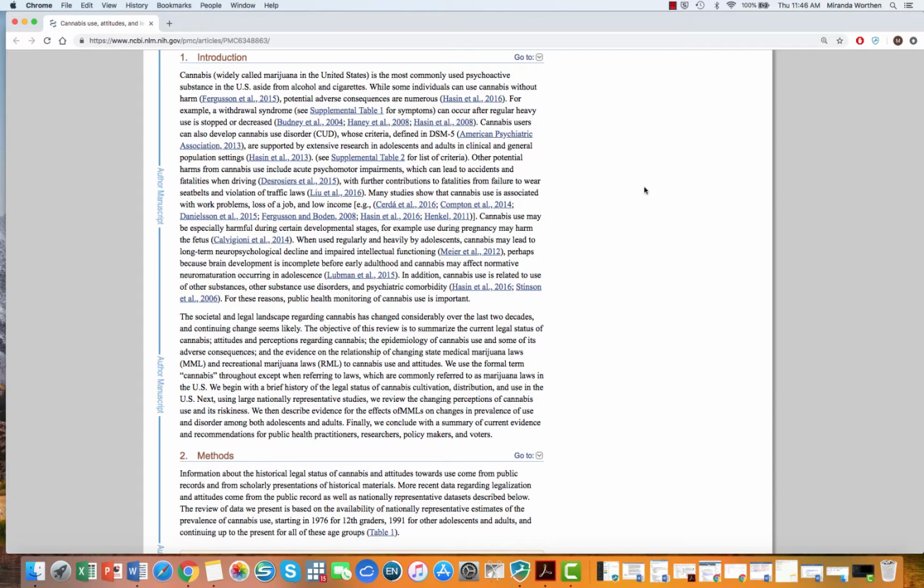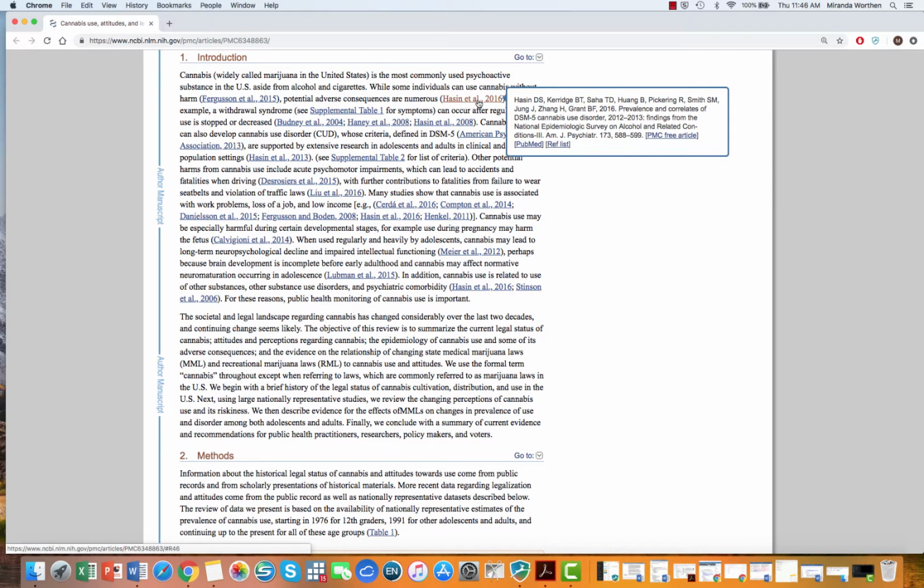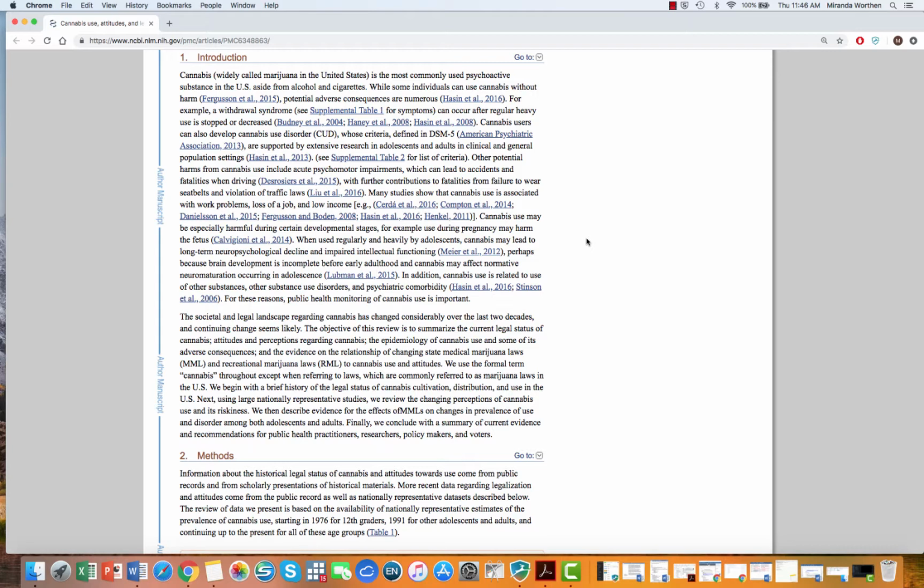So I'm just going to read out loud here. It says, so cannabis, widely called marijuana in the United States, is the most commonly used psychoactive substance in the US aside from alcohol or cigarettes. And then, while some individuals can use cannabis without harm, and then it has a citation for that claim, potential adverse consequences are numerous, and it has a citation there. It doesn't actually then go into a huge amount of detail, but it does say, if you want to learn more about that, you can read this article or this other article, okay?